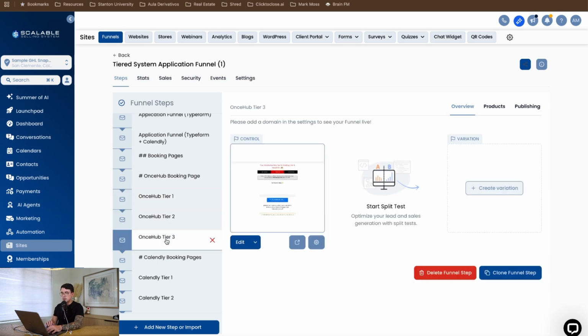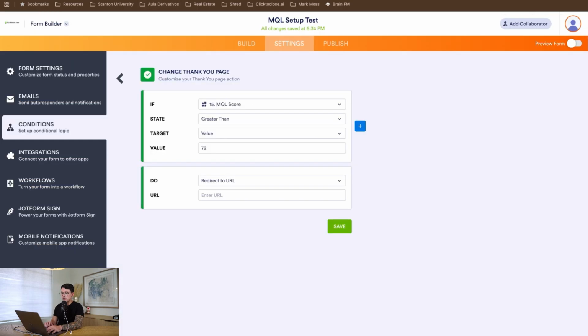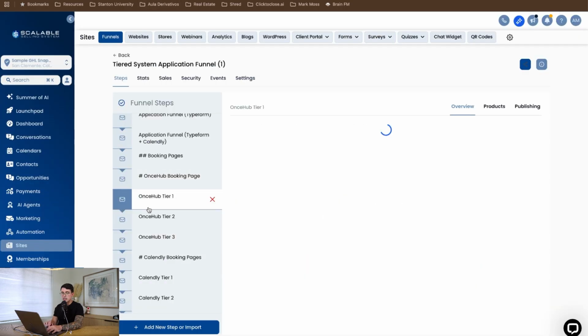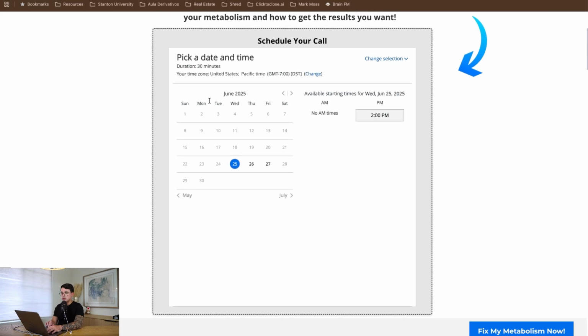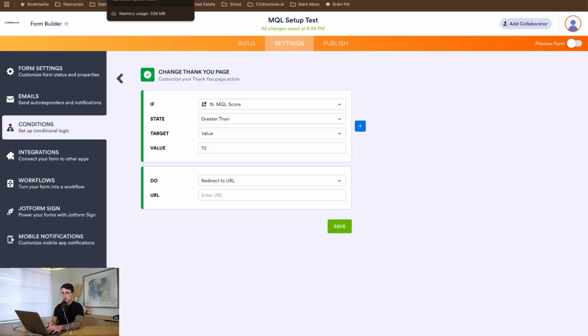So essentially what we're doing here is, and these URLs are an exact match. They're just replicas of one another. The only difference is the calendar embed that is inside the URL. Okay, so that is the only difference, but you need these 3 different pages in order to properly redirect your highest MQL leads. So that touches on how to set that up in Jotform, and also explains a little bit how we do the routing for the BAS closers.